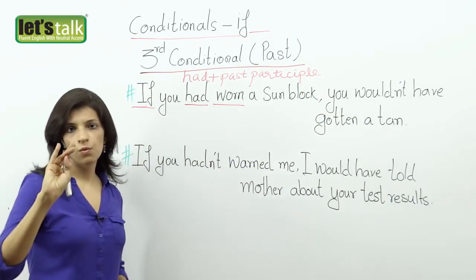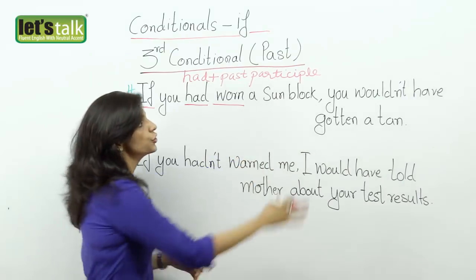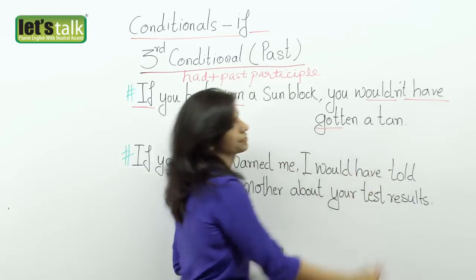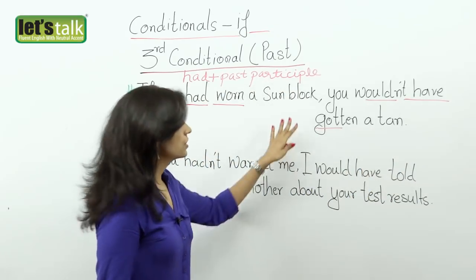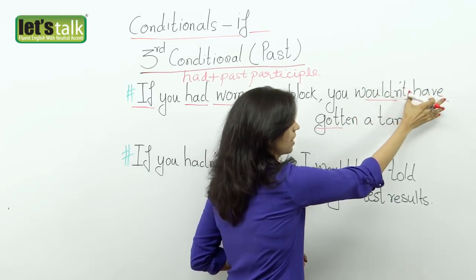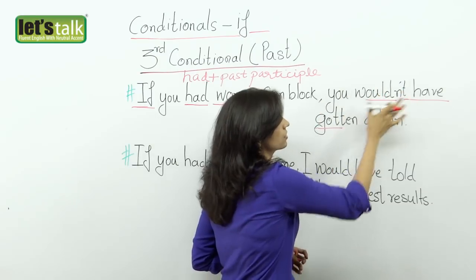So you have wear, wore, worn. So if you had worn a sunblock, you wouldn't have gotten a tan. So here in the second part of the sentence, you say would with have and the verb in the past participle, so you wouldn't have gotten a tan.